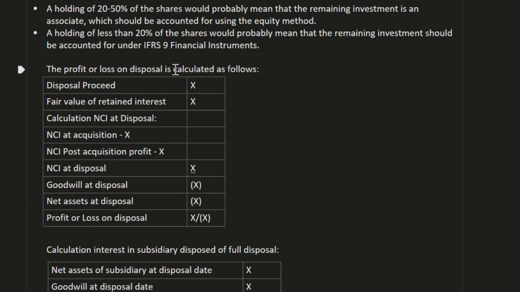The profit or loss on disposal is calculated as follows: disposal proceeds plus fair value of retained interest, less the calculation of NCI at disposal. NCI at disposal is NCI at acquisition plus post-acquisition profit of NCI. When we add these two, we get the NCI at disposal value. Goodwill at disposal we need to subtract, and net assets at disposal we also need to subtract. So we will get the profit or loss on disposal.